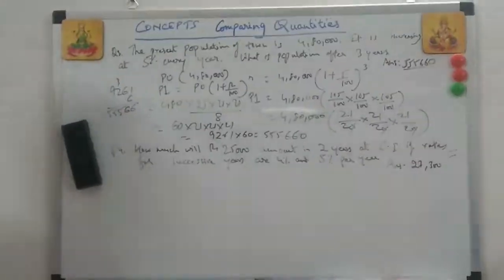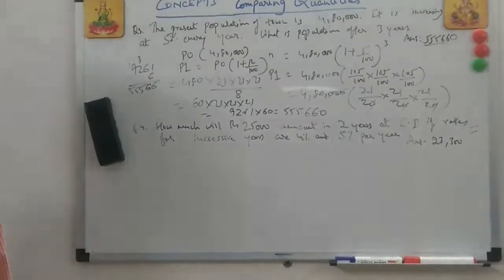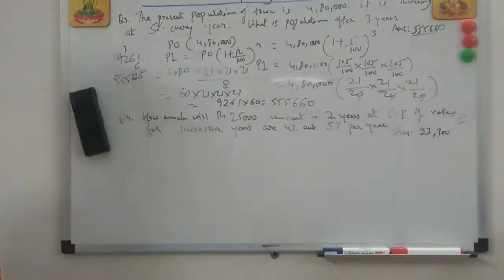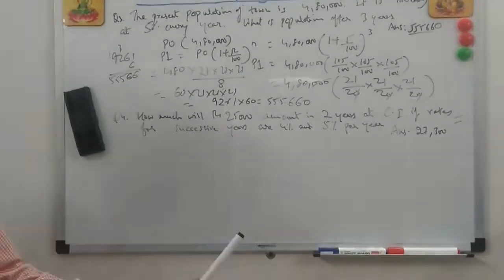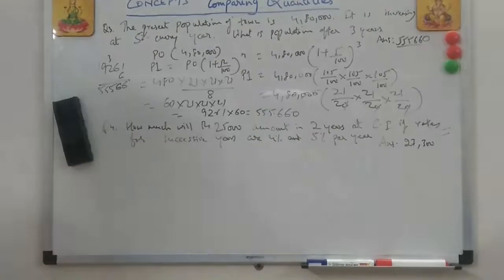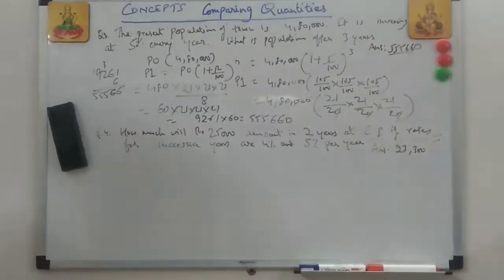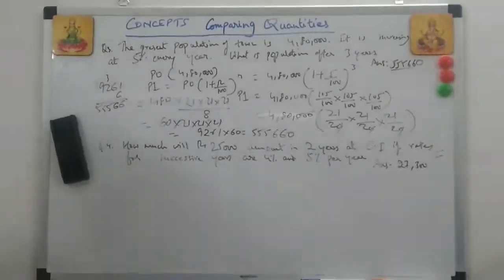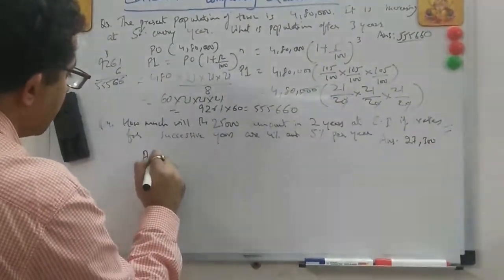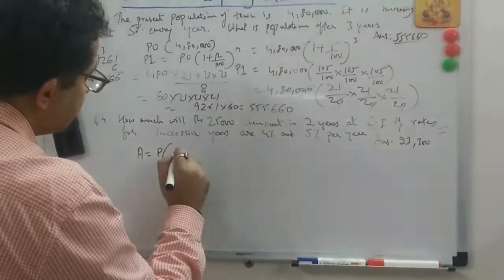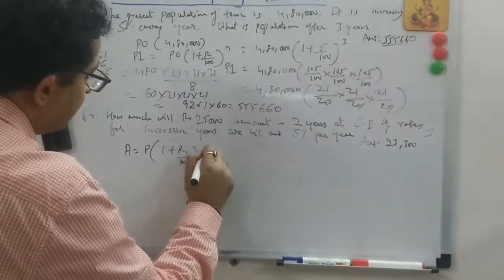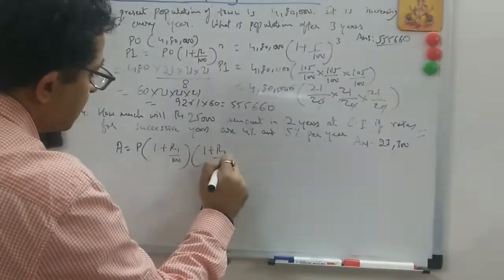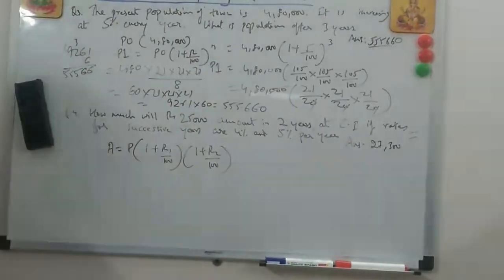How much will rupees 25,000 amount to in 2 years at compound interest if the rates for successive years are 4% and 5% per year? It's for 2 years, but successive years means for the first year interest is taken as 4% and for the second year interest is taken as 5%. So it's simply a formula, the same formula everywhere. Amount is equal to principal. Here the only difference is that instead of 1 plus r upon 100, we will do 1 plus r1 upon 100 and then 1 plus r2 upon 100, because the rates of interest are different. This is the simple formula.